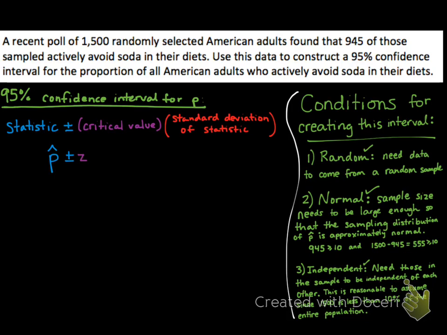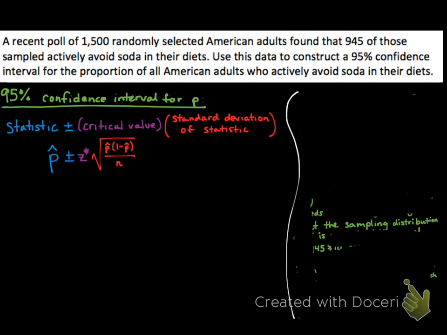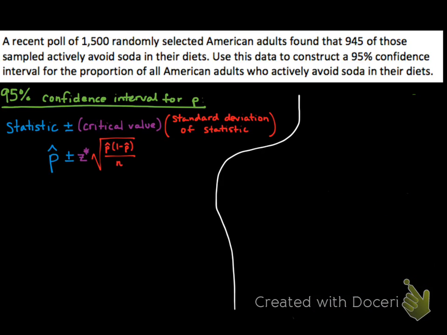Here's the formula for creating a confidence interval for p. Off to the side, we're going to break down the formula into each of its three components: the statistic, the critical value, and the standard deviation of the statistic. So we'll start off with the statistic. We already calculated p hat, and we found that it was 0.63. This said that 63% was our best guess for p. The rest of the interval just has us go a little above and a little below 0.63. So we want to look at how far we go above and below.